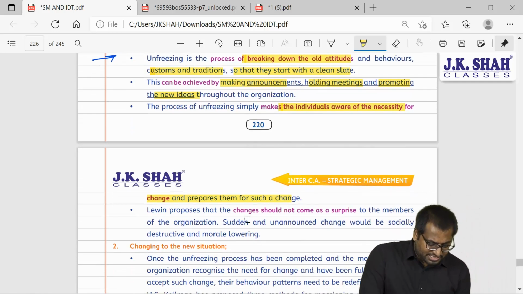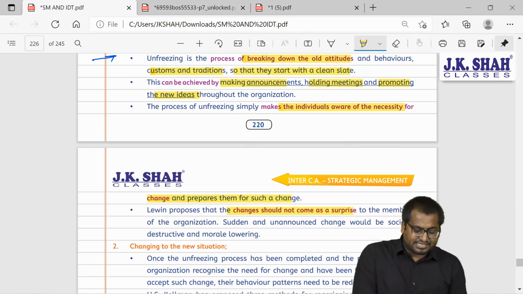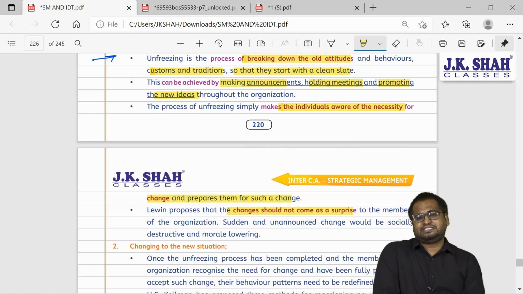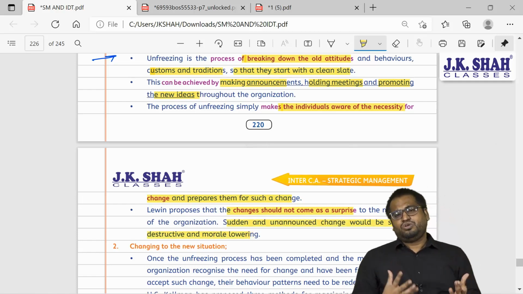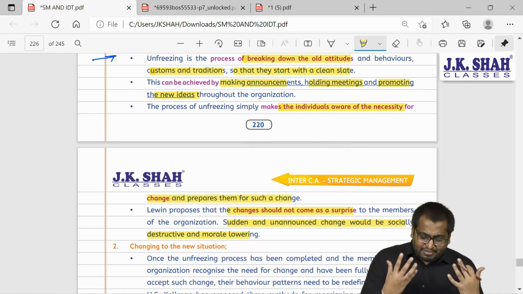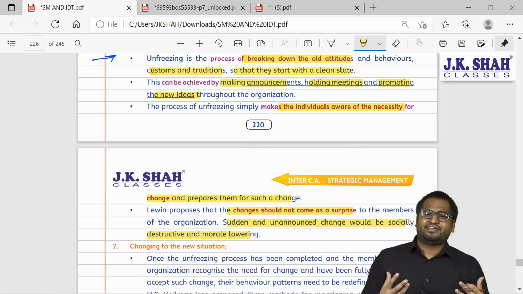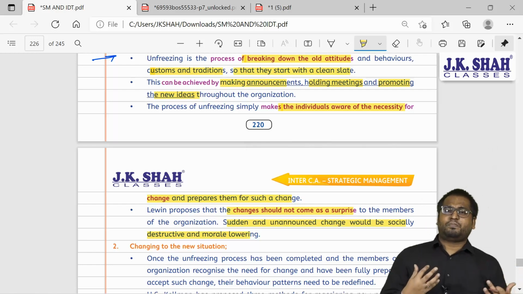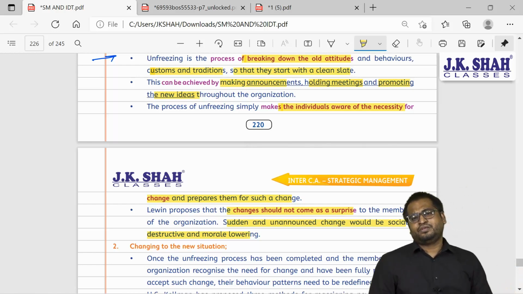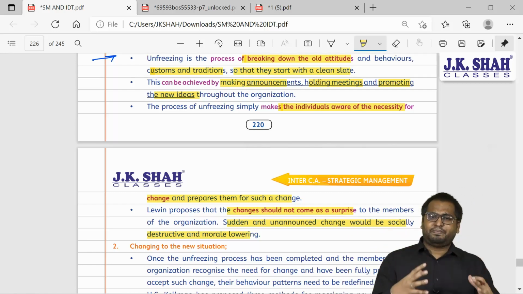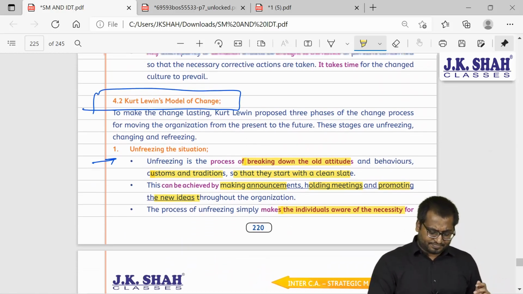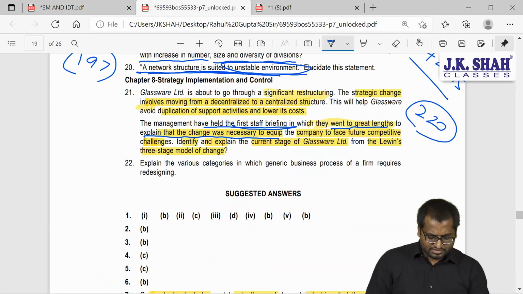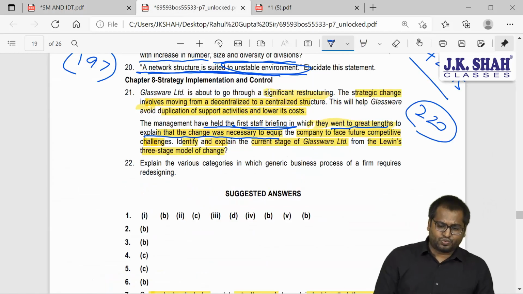So Lewin proposes that change should not come as a surprise to the employees. Sudden and unannounced change would be socially destructive and morale lowering. So you should take them into confidence. You should make them aware. Why are we doing this? Give them proper reasoning, justify, so that they also participate well. So this was your page number 220.